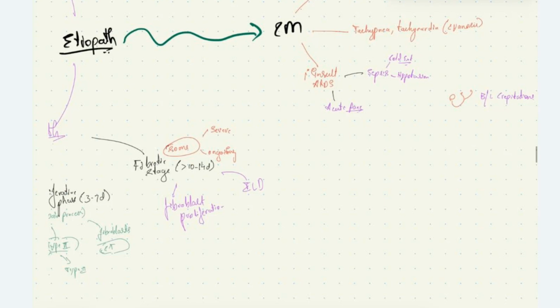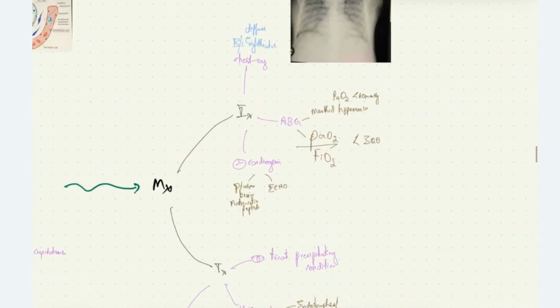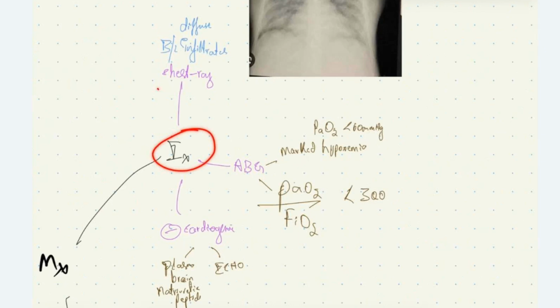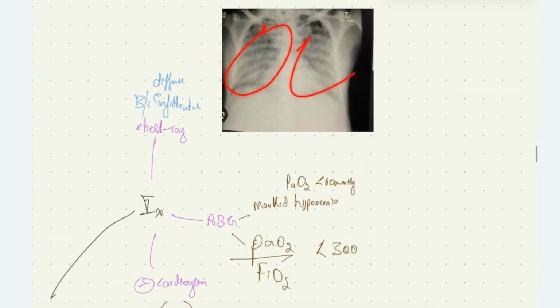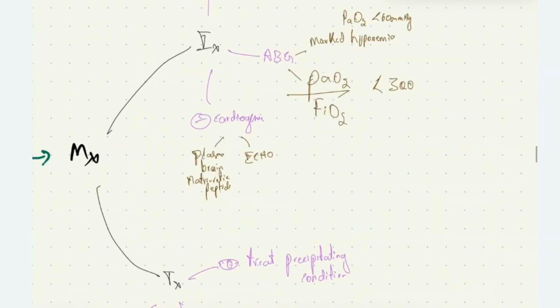The clinical manifestations are rapid onset dyspnea with hypoxemia, tachypnea, tachycardia, cyanosis with features of the primary insult of ARDS like sepsis causing cold extremity and hypotension. On auscultation, we see bilateral crepitations. Coming to investigation, we perform chest X-ray where we see diffuse bilateral infiltrates. On doing arterial blood gas examination, there will be marked hypoxemia, PaO2 less than 60 mmHg, PaO2 to FiO2 ratio less than 300 mmHg, and to rule out cardiac origin, we do echo and plasma BNP levels.